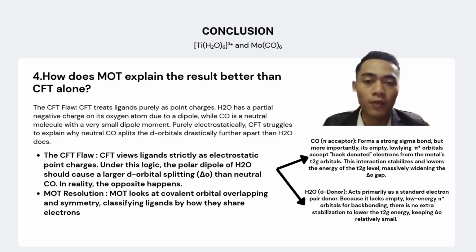The CFT flaw: CFT views ligands strictly as electrostatic point charges. Under this logic, the polar dipole of H2O should cause a larger d orbital splitting than the neutral carbonyl. In reality, the opposite happens.